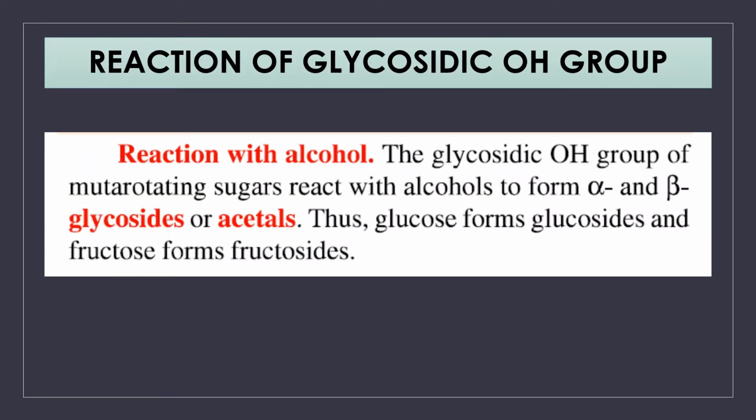First one, reaction of the glycosidic OH group. The glycosidic OH group is the OH group which is involved in glycosidic bond formation, right? This glycosidic OH group reacts with alcohol to form alpha and beta glycosides, or acetals. So from glucose you will get glucoside, and from fructose you will get fructoside, like that.